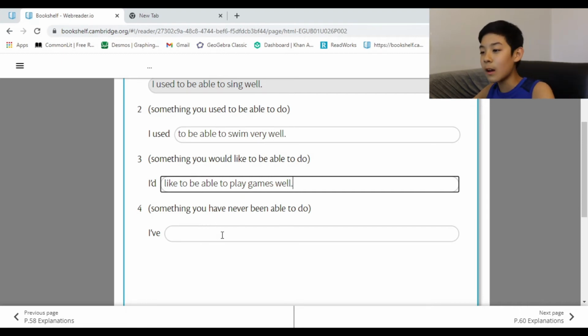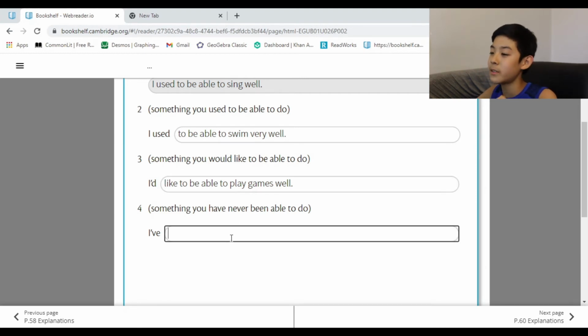Something you have never been able to do. Isn't that the same as this? Something you would like to be able to do? I mean, it's similar, very similar. But there are times it's different, you know? Like, you've never tried it. This one, you tried it.